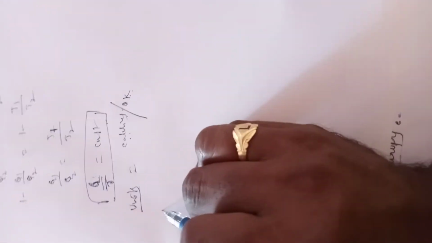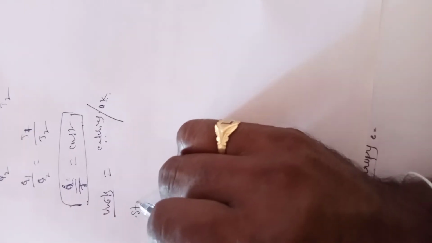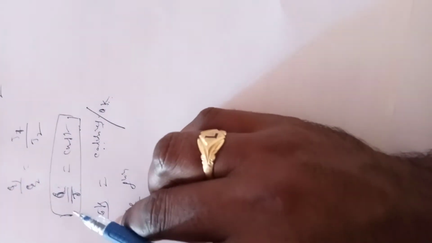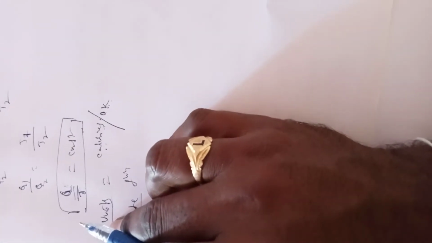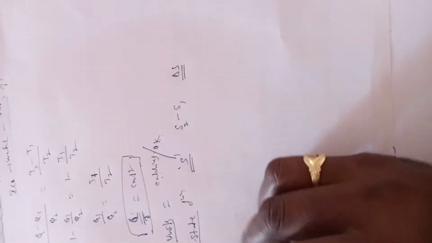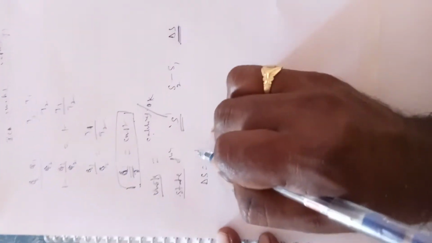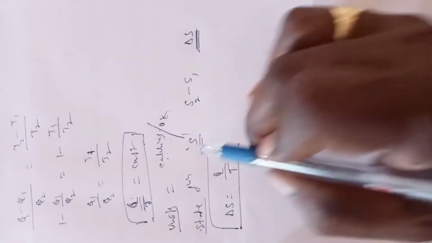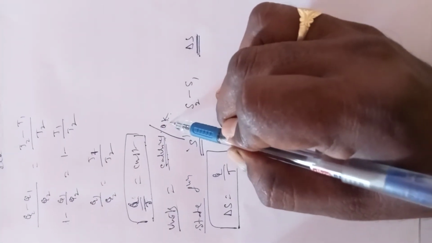Here, is entropy a state function or a path function? Entropy is a state function; except three, all the remaining are state functions. Entropy being a state function means it depends upon the initial state and final state. Entropy is denoted with S, the final state is S2 and the initial state is S1. That's why it is denoted delta S, and delta S equals Q by T. This is the entropy equation. The unit is calories per degree Kelvin.